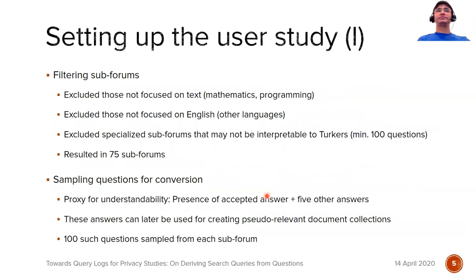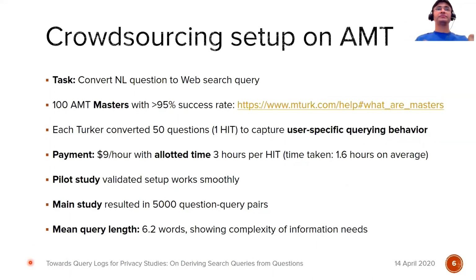For setting up our user study, we first filtered certain so-called valid subforums from StackExchange and sampled a number of questions from each of these subforums. The task is to convert a natural language question to a web search query.